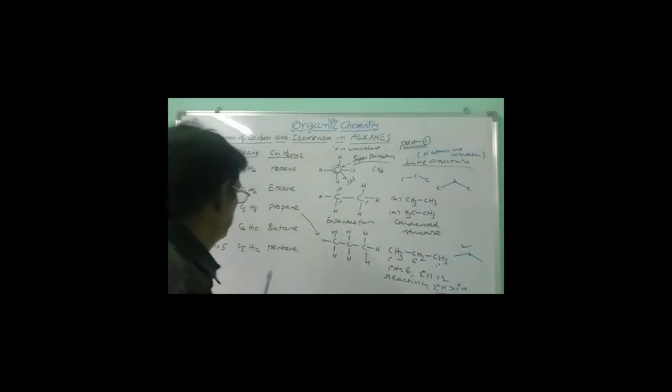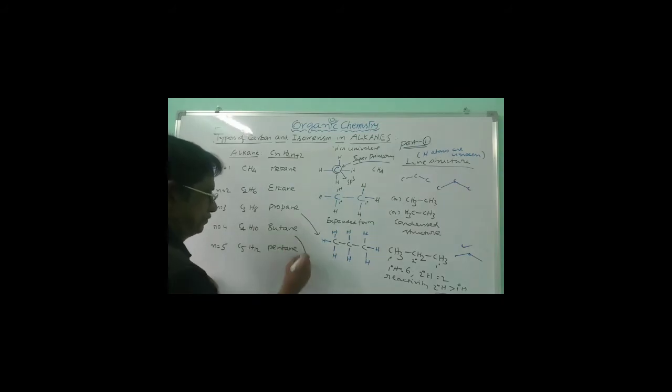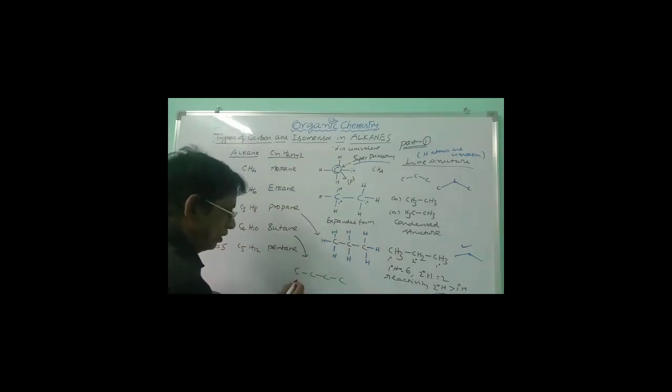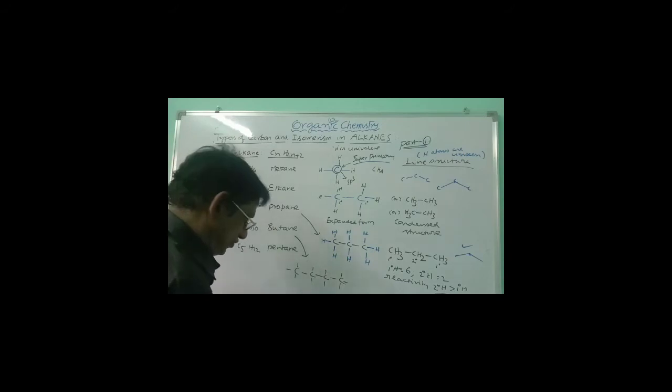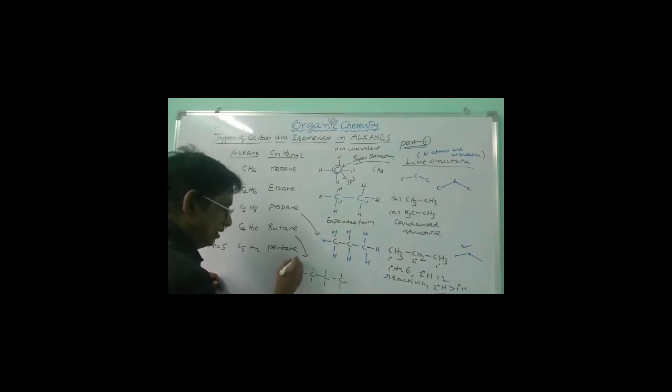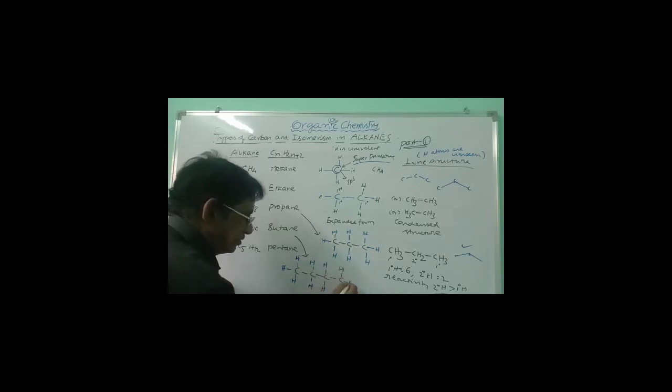That's all. In the case of butane, if you take C like this, you can write: this carbon is having only 1 valency, 3 more valencies. Central carbon 2 more valencies, this is 2 more valencies, this is 3 more valencies. Remaining unfilled valencies should be satisfied by hydrogen because hydrogen is always univalent. And so this can be written as 3 hydrogens here, 2 hydrogens here, 2 hydrogens here, 3 hydrogens here.